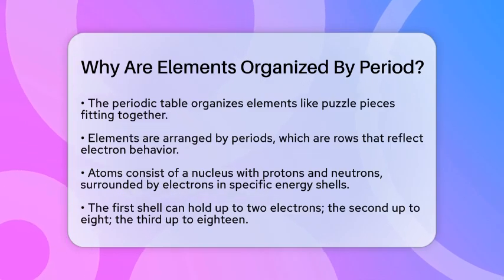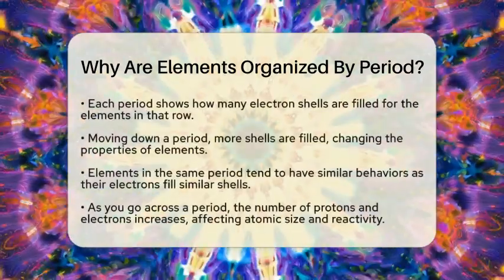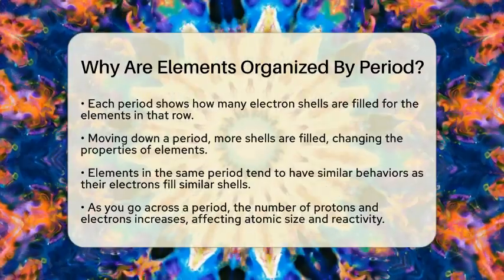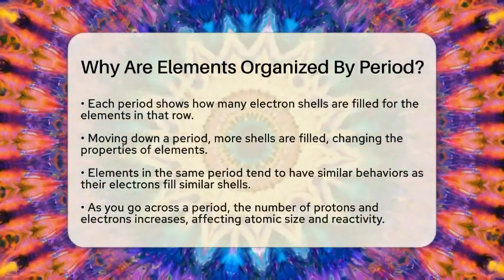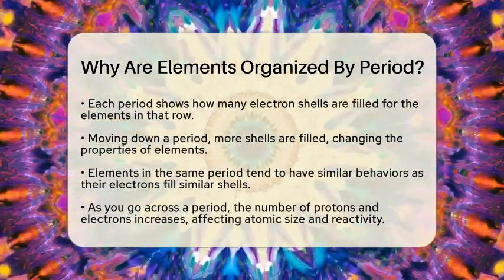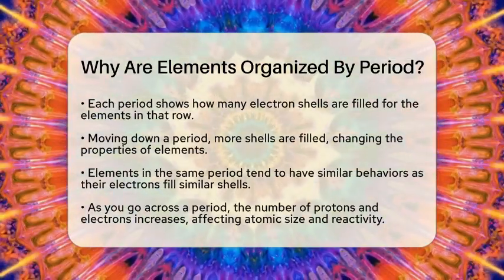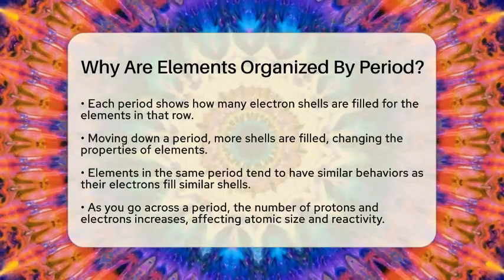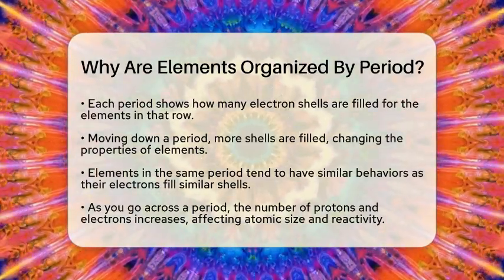When scientists look at the periodic table, they see rows called periods. Each period shows how many shells are filled with electrons for the elements in that row. Starting from the very first period, which has only hydrogen and helium, the electrons fill just the first shell. Moving to the second period, elements like lithium and oxygen have electrons filling two shells.